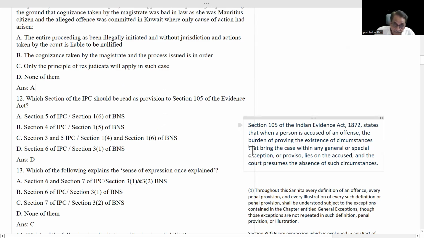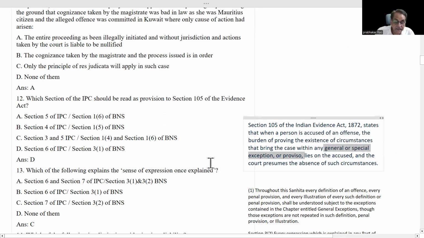Hear carefully. Section 105 of the Indian Evidence Act 1872 states that when a person is accused of an offense, the burden of proving the existence of circumstances that bring the case within any general or special exception or proviso lies on the accused, and the court presumes the absence of such circumstances.